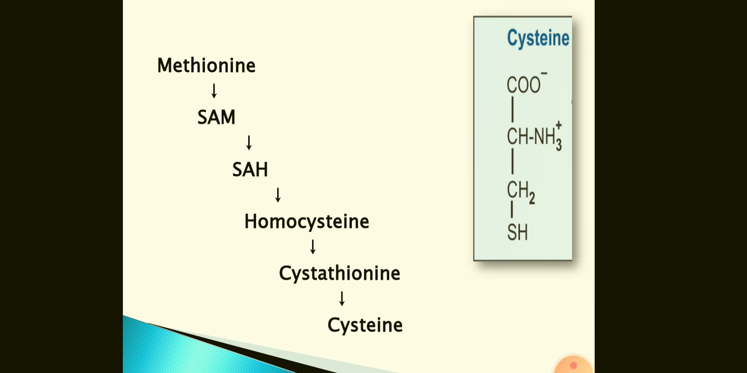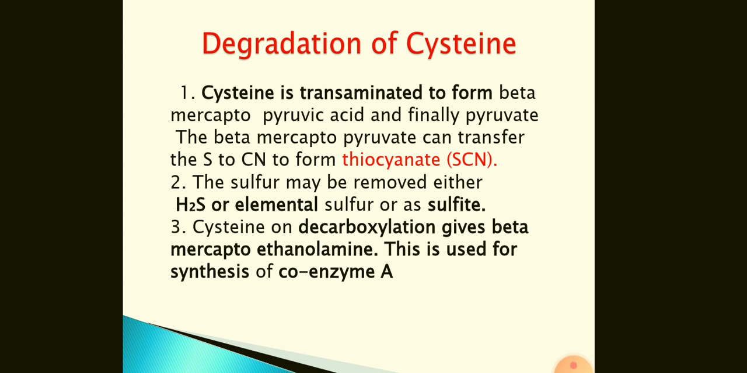The flowchart of cysteine synthesis goes like this. Methionine gets converted into S-adenosyl methionine. S-adenosyl methionine gets converted into S-adenosyl homocysteine. S-adenosyl homocysteine will give away the adenosine part, and it will be converted into homocysteine. Homocysteine then combines with serine to give cystathionine. Cystathionine then splits up by hydrolysis to give cysteine and homoserine. This is regarding their synthesis.